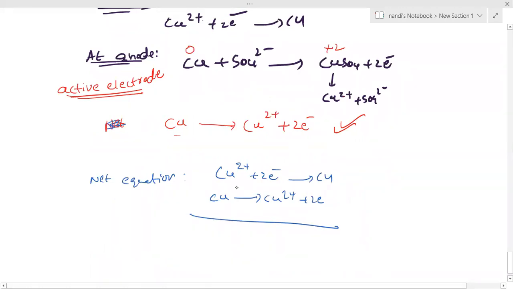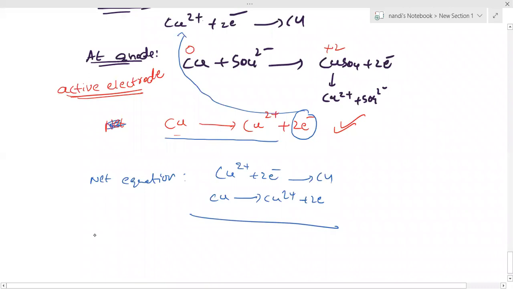At the anode, copper is giving 2 electrons. Those 2 electrons are taken by the cathode copper. That is what finally happens. So you can write it very simply.